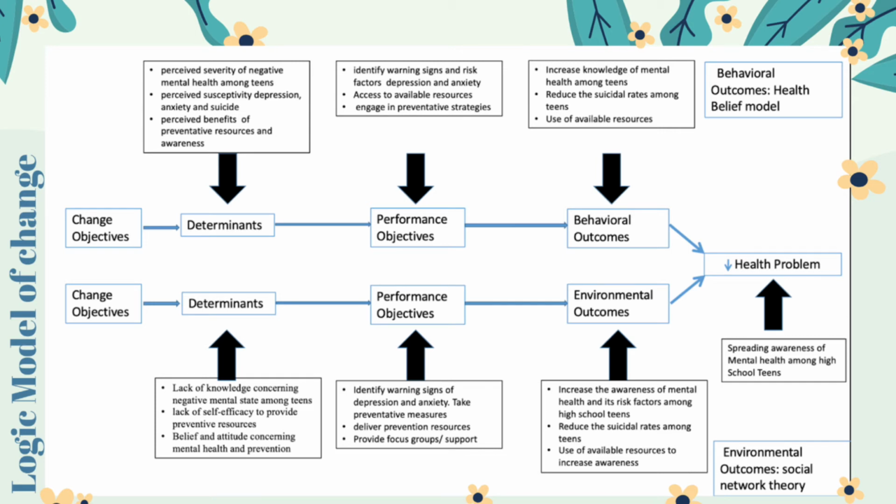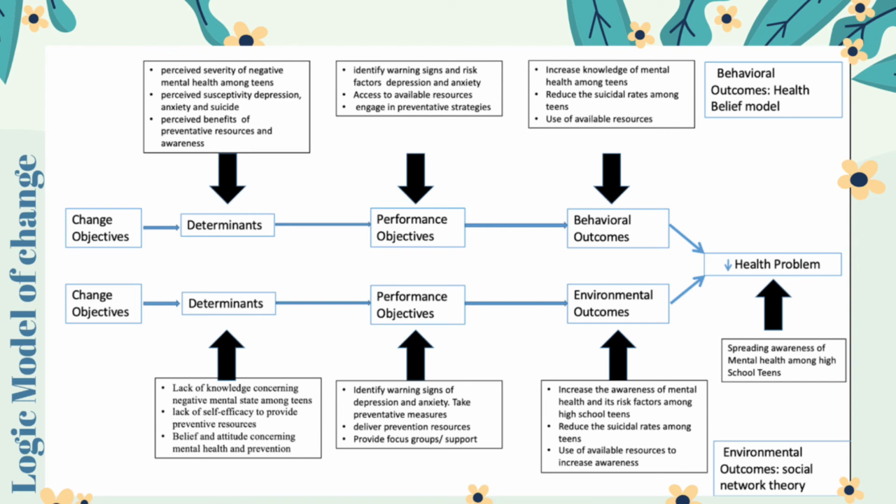In order to achieve these outcomes, the program will use objectives such as identifying warning signs of depression and anxiety, using preventative measures, delivering prevention resources, and providing focus group support. The determinants for environmental outcome are lack of knowledge concerning negative mental state among teens, lack of self-efficacy to provide preventative resources and benefits, as well as attitude concerning mental health and prevention.